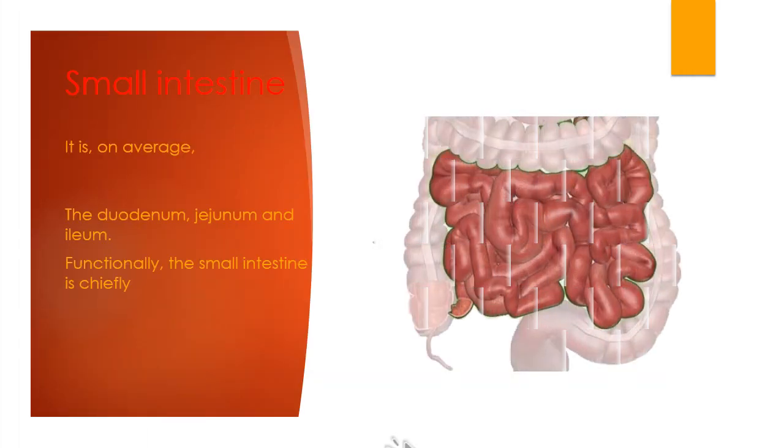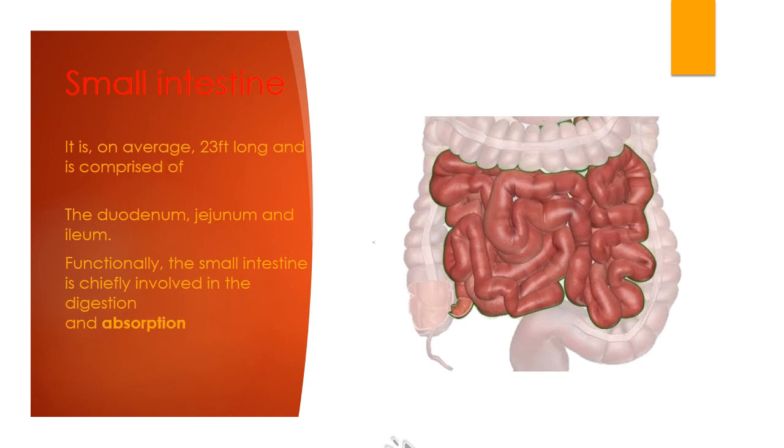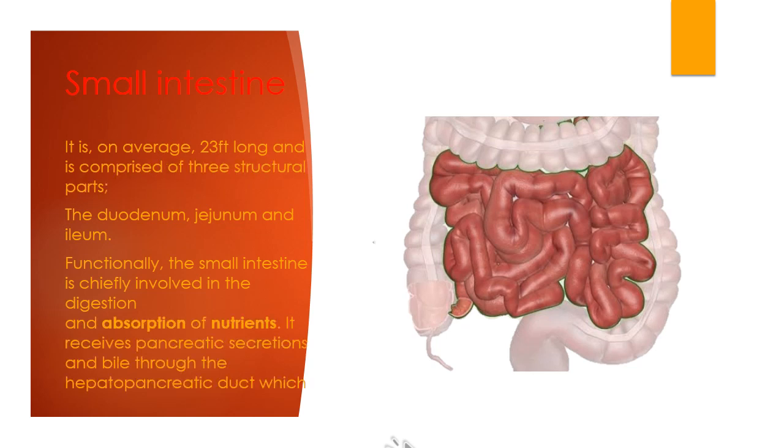Small intestine. It is on average 23 feet long and is comprised of three structural parts: the duodenum, jejunum, and ileum. Functionally, the small intestine is chiefly involved in the digestion and absorption of nutrients. It receives pancreatic secretions and bile through the hepatopancreatic duct, which aid with its functions.